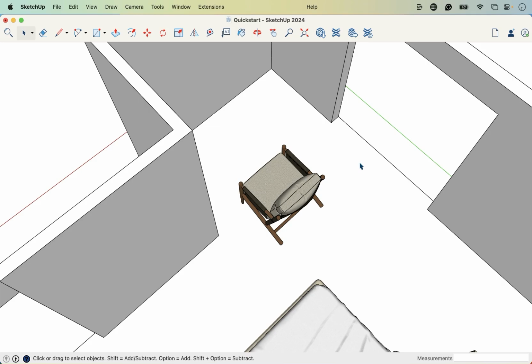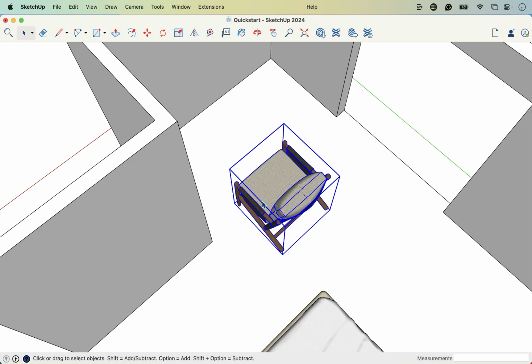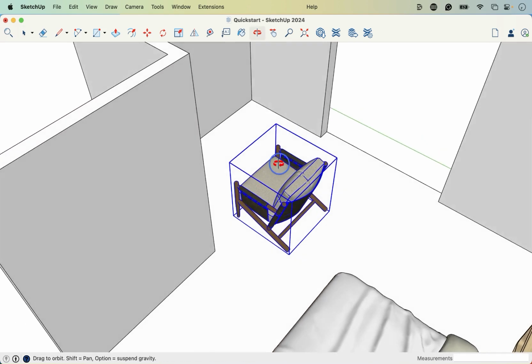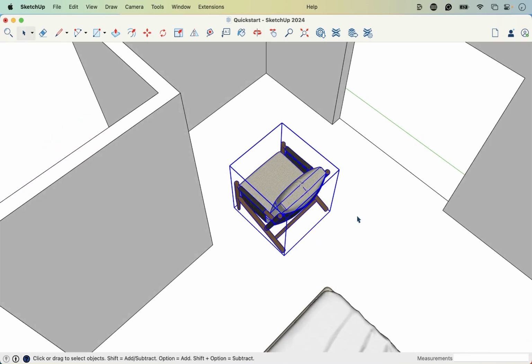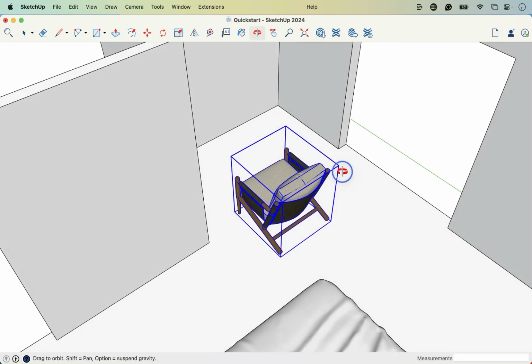There are a couple of different ways to rotate something in SketchUp, but first we want to make sure that we are rotating what we intend to. It's important to pre-select something. With the spacebar or the select tool active, click and release on the chair that we're going to rotate. Yours may look different if you've chosen a different chair, but this is the one I've got in my model and it's facing the wall and we don't want that to happen.